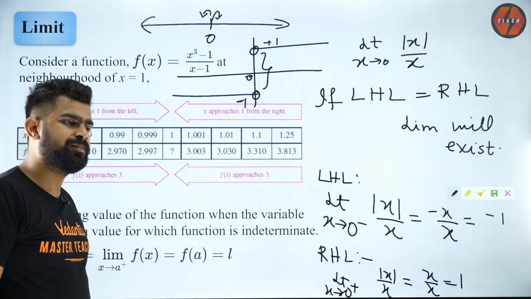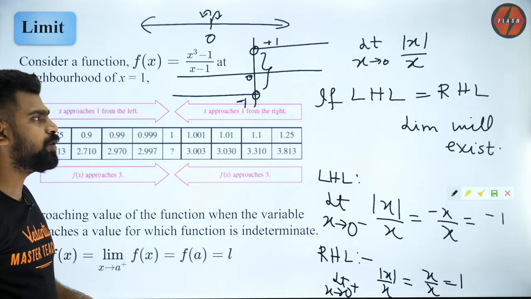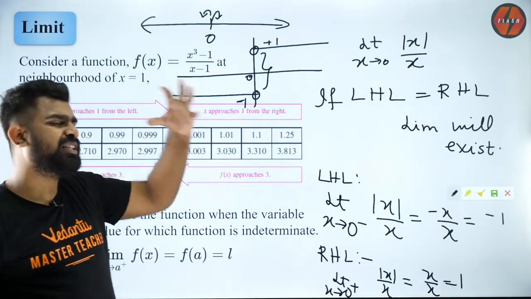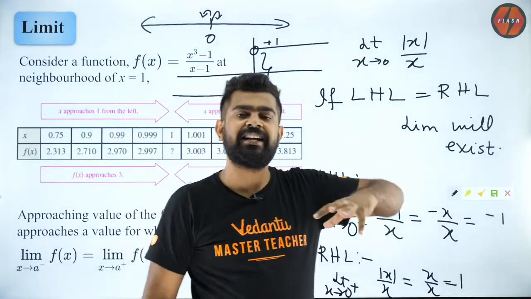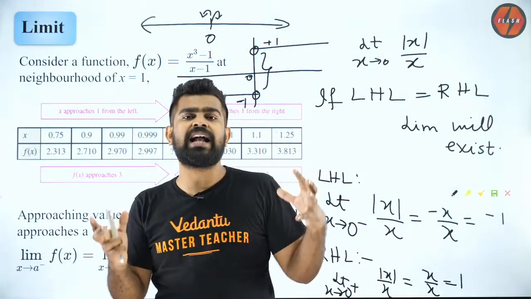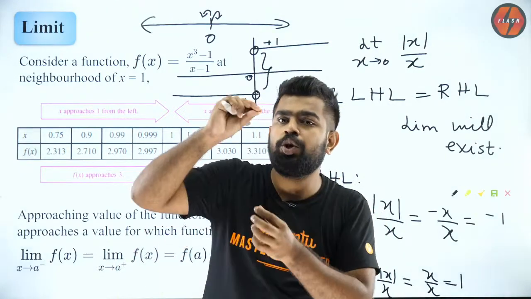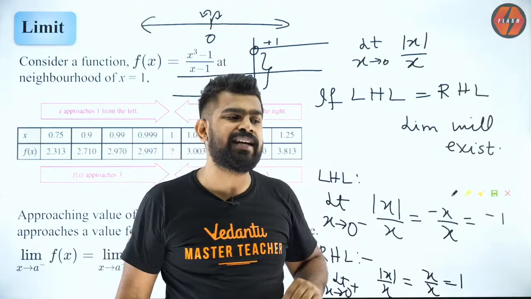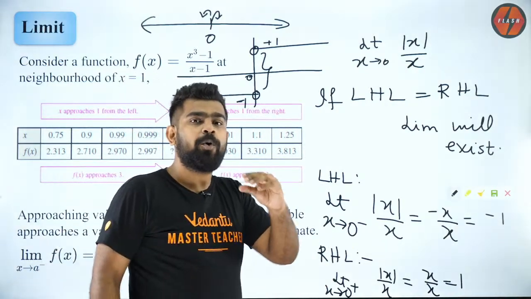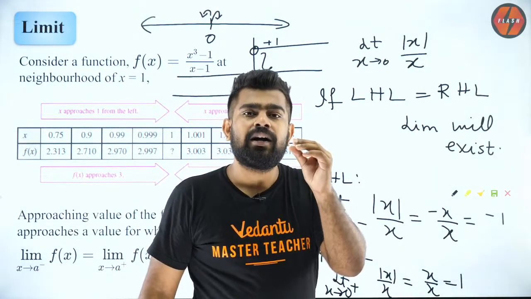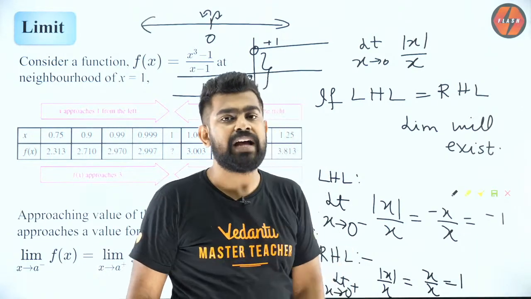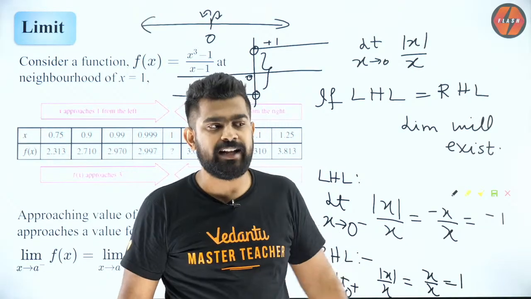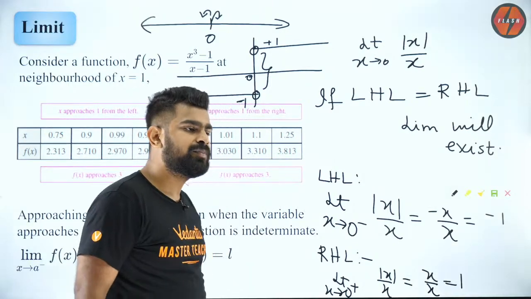Are you guys clear? Are you guys able to understand? So how can you see limit not existing in a graph? When we talk about graph, if the limit does not exist, you will see a break in the graph at that point. So that is a pointer, that is a clue for you to understand that the limit at that point does not exist. Are you guys clear?